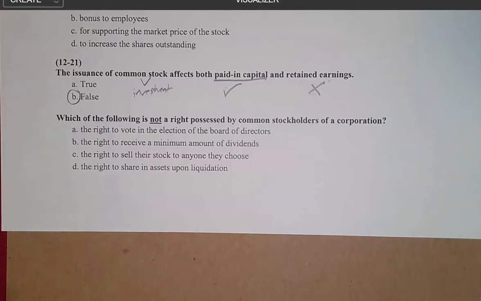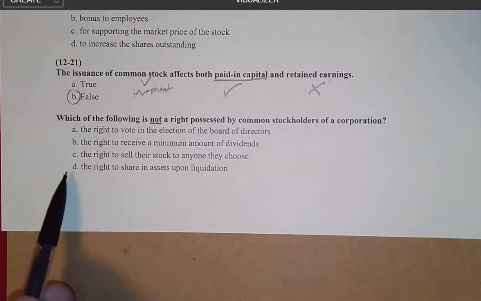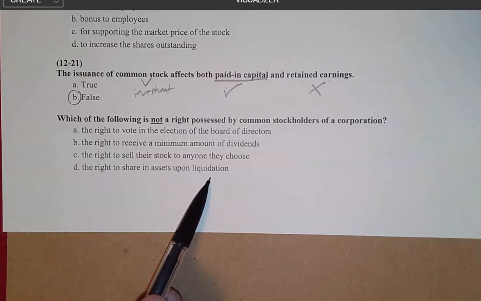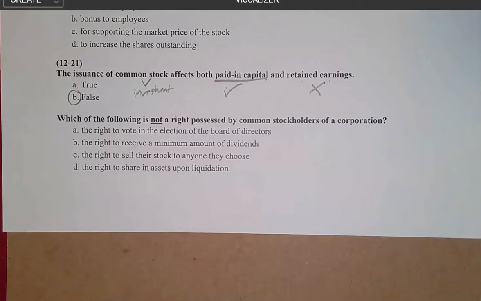Then we've got the right to receive a minimum amount of dividends. Choice C, the right to sell their stock to anyone they choose, and D, the right to share in assets upon liquidation. I want to address choice D real quickly. This is technically true, even though common stockholders are pretty far down the list.